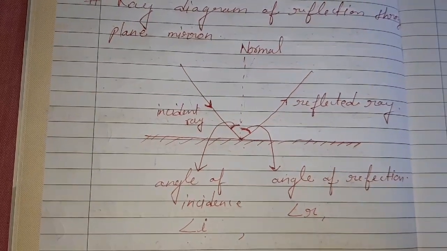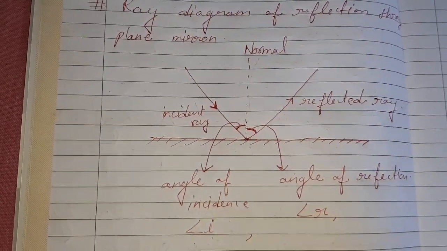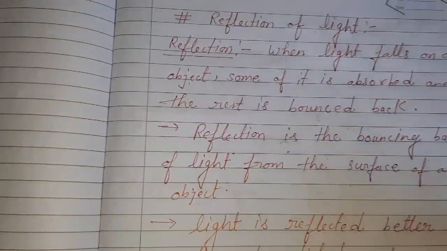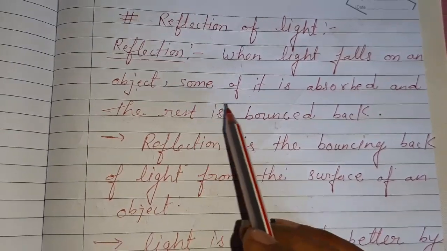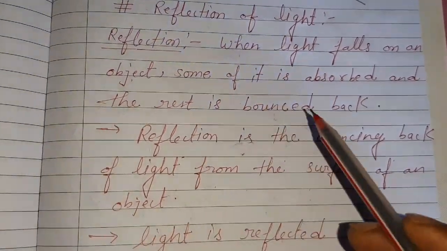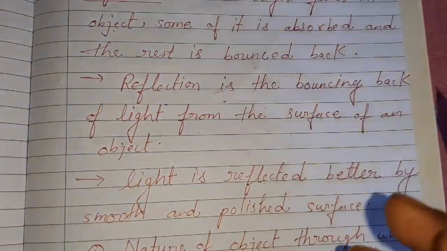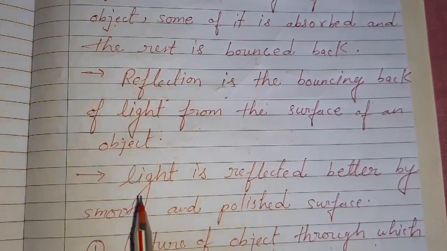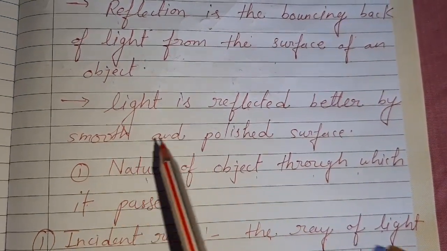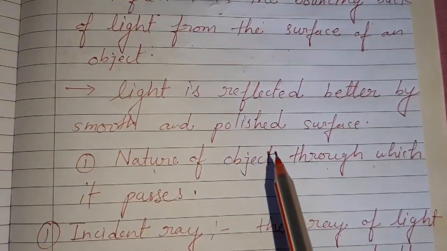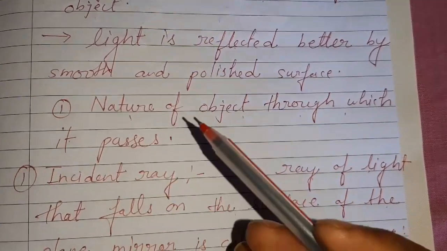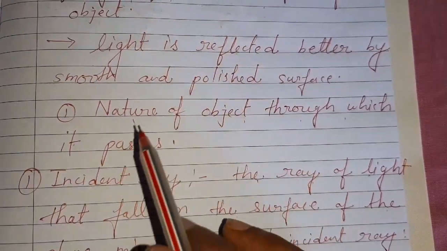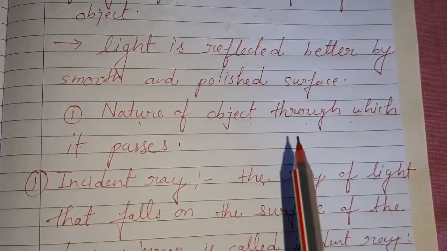So today we learned about reflection of light. When light falls on an object, some of it is absorbed and the rest is bounced back. Reflection is the bouncing back of light from the surface of an object. Light is reflected better by a smooth and polished surface. It depends upon the nature of the object through which it passes.